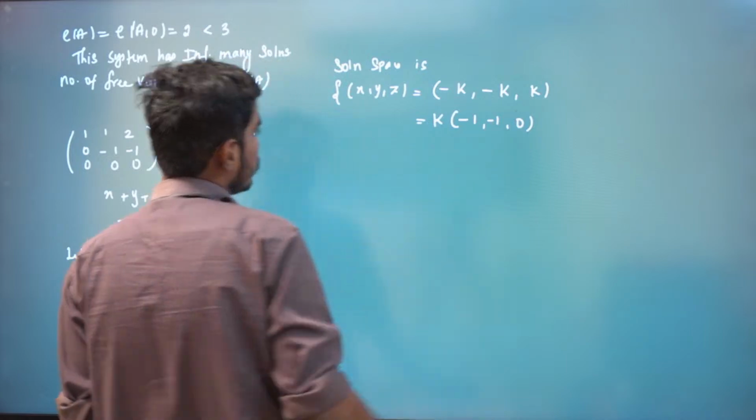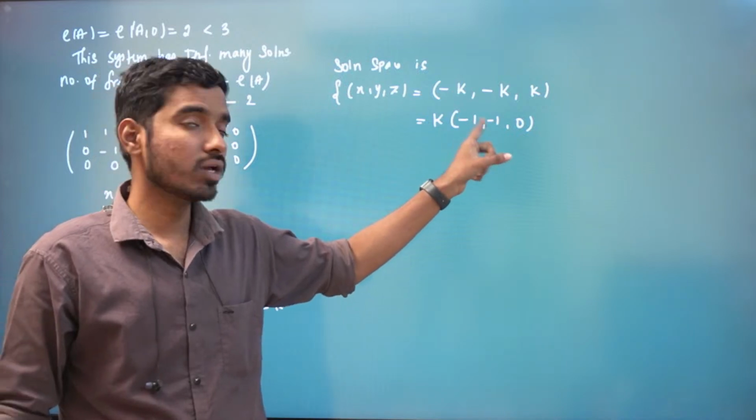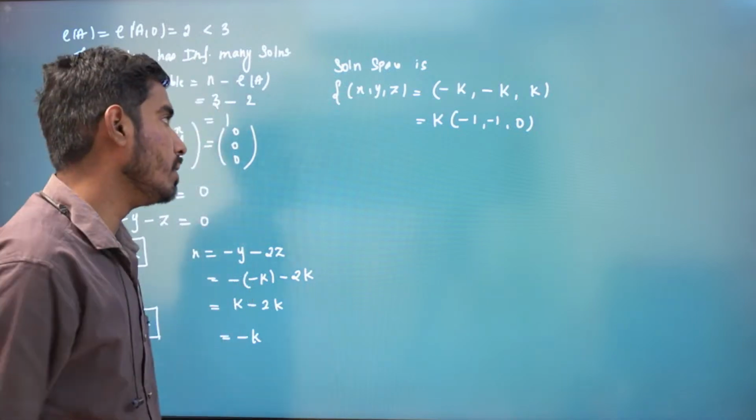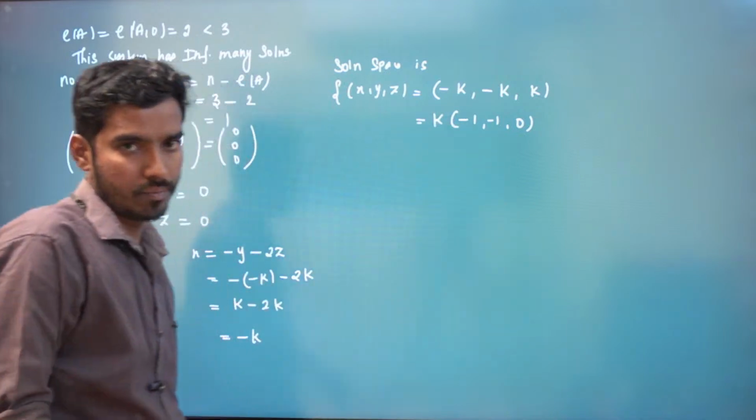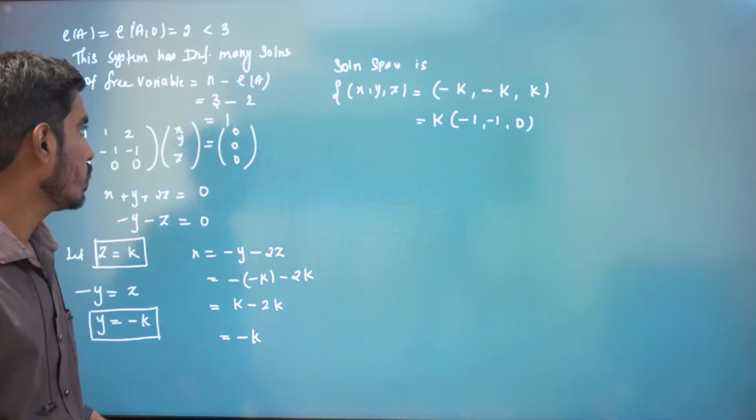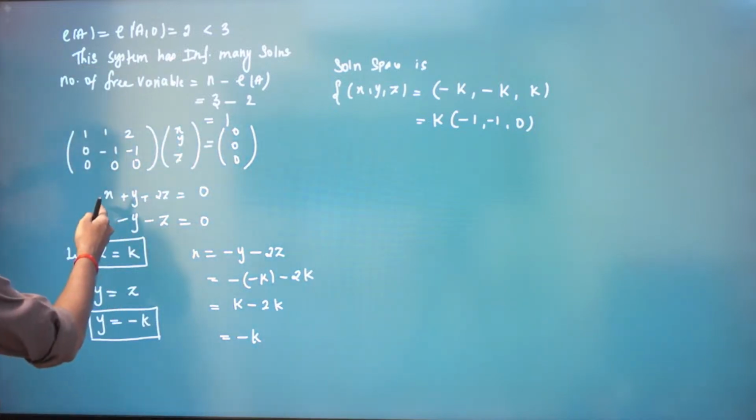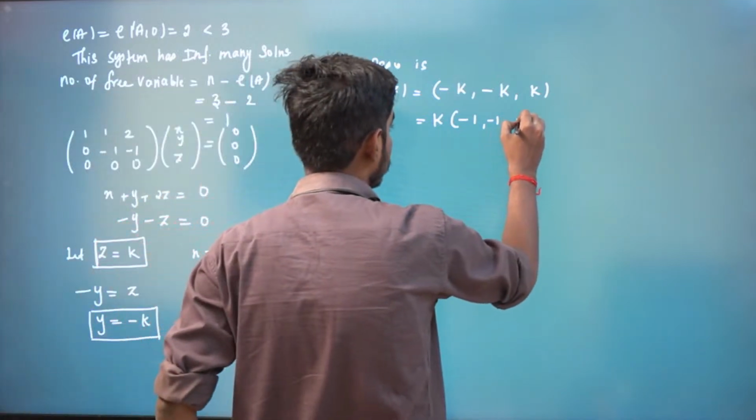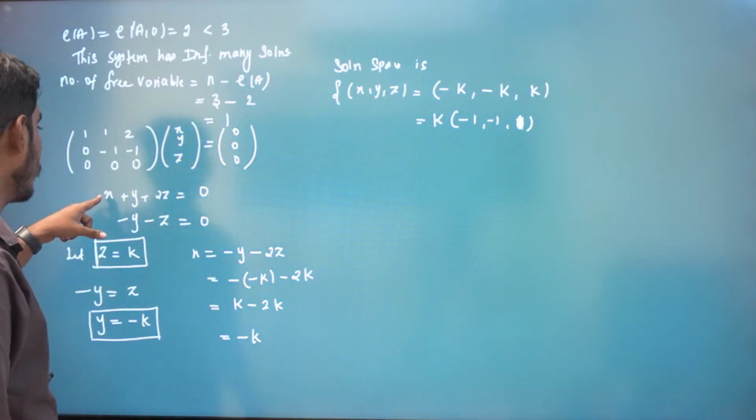So that means if I take k outside, minus 1 comma minus 1 comma 0. So you can see any multiple of k times minus 1 comma minus 1 comma 0 will be in our null space. Why? Because you put any, for example, you put k is equal to 1. If k is equal to 1, then you will have minus 1 comma minus 1 comma 0. So minus 1 comma minus 1 comma 0 will satisfy all three equations, right?